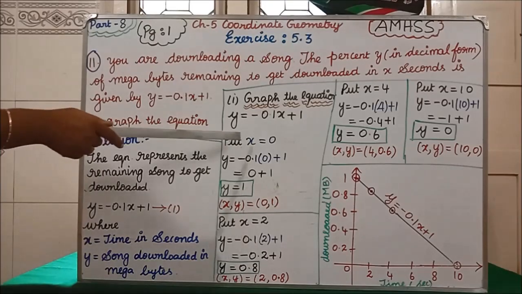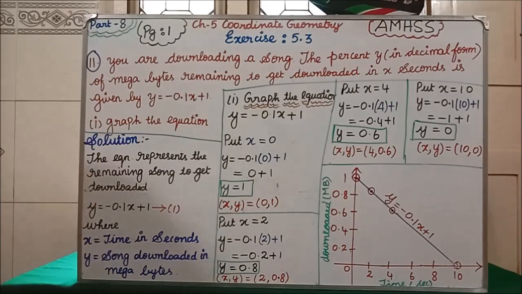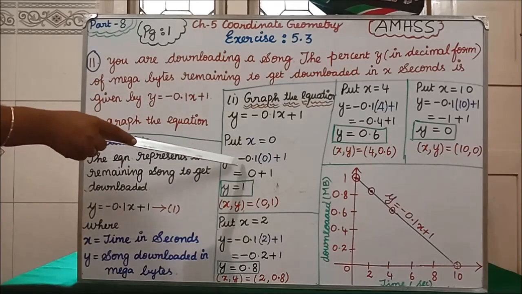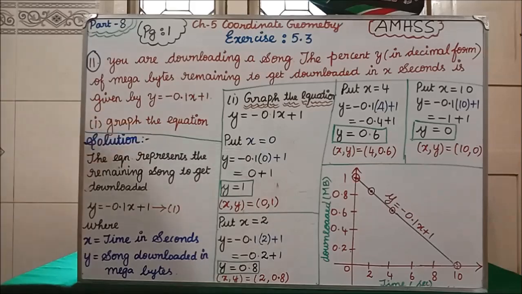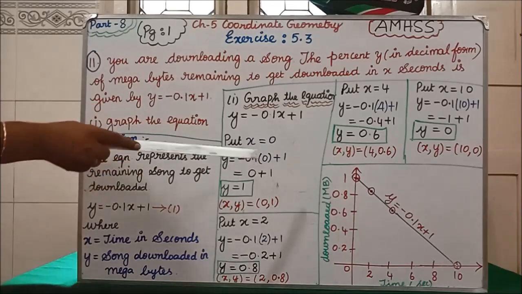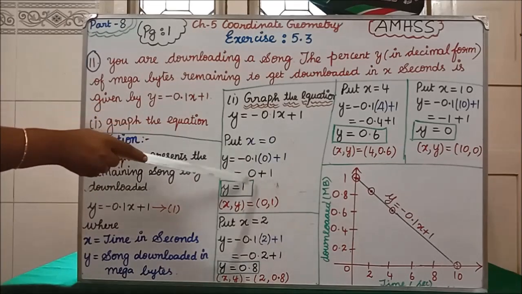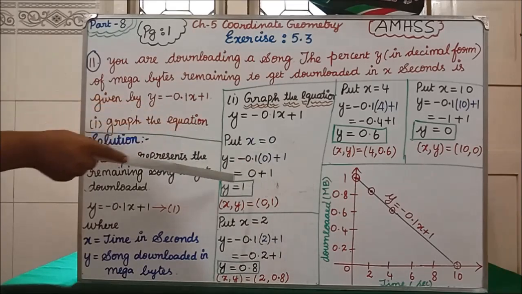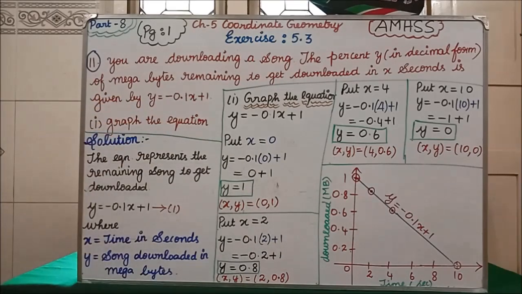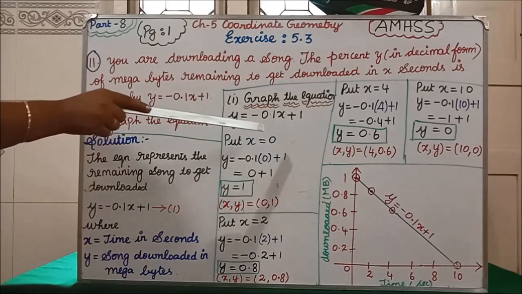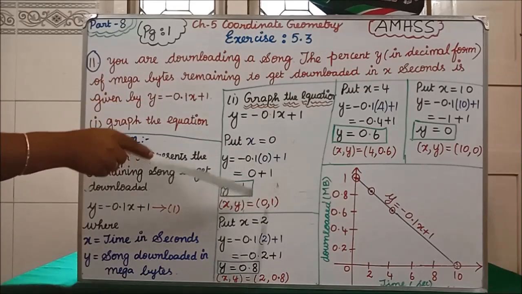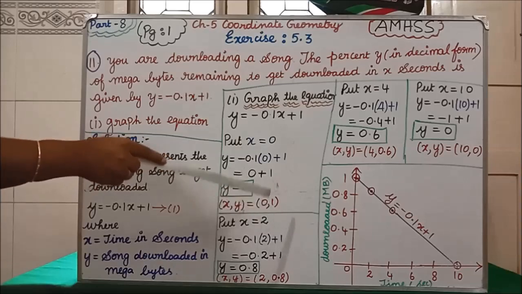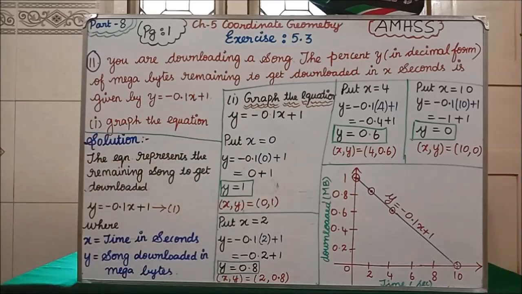Here, see, put x equal to 0 in this equation. Y equal to minus 0.1, in the place of x I have substituted 0, plus 1. Minus 0.1 into 0, answer is 0, plus 1. Y equal to 1. When x is 0, y is 1. So x comma y is 0 comma 1, the first point.